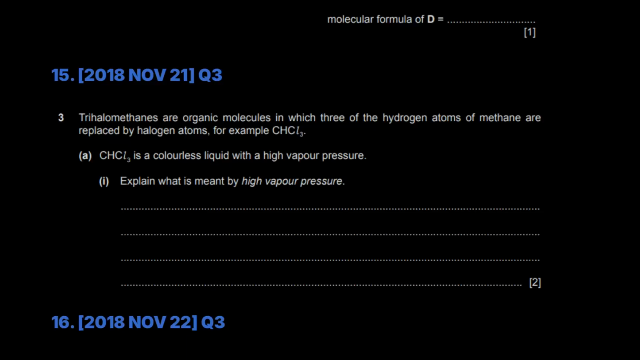Okay, 2018 said, trihalomethanes are organic molecules in which three of the hydrogen atoms of methane, blah, blah, blah, is a colorless liquid with a high vapor pressure. Explain what is meant by high vapor pressure. This is no longer a part of your course.